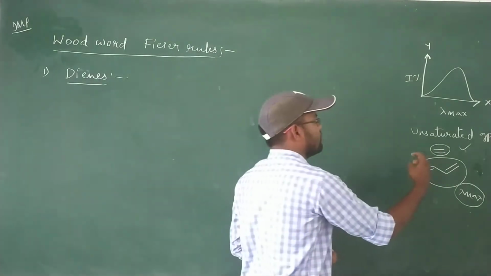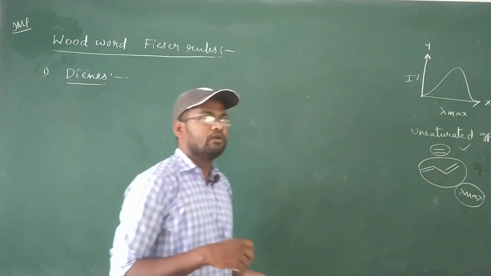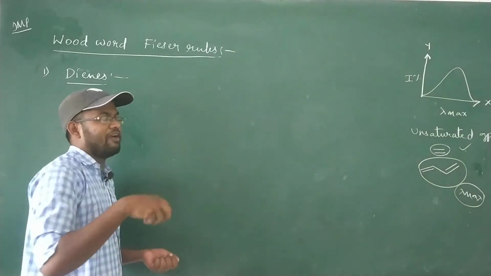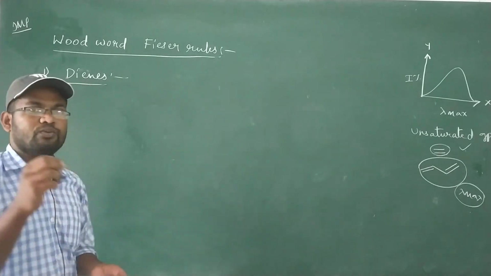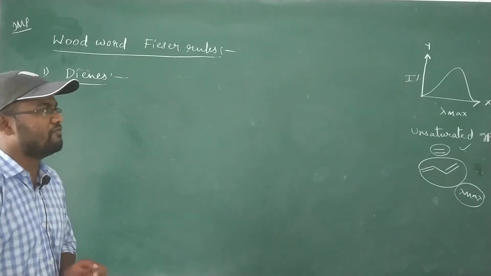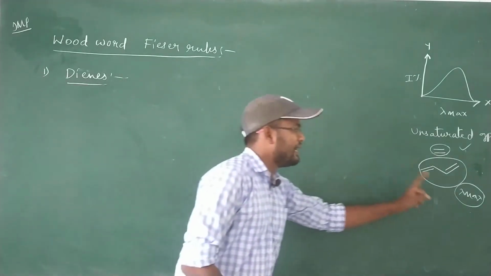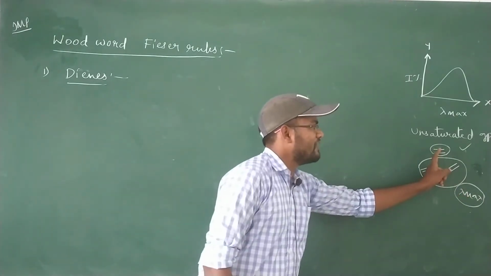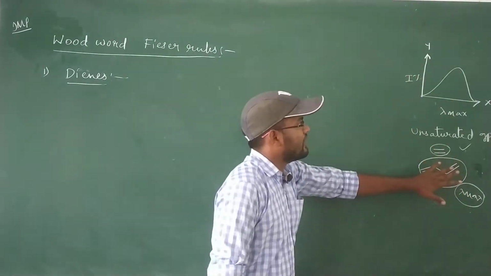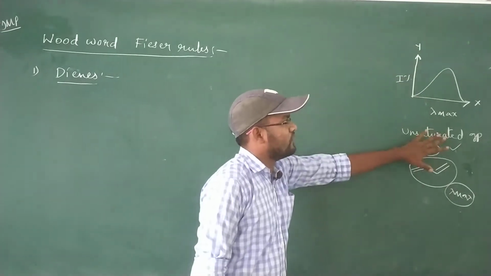Two double bonds are two unsaturations, but with conjugation they are considered as only one chromophore. One chromophore gives one band, but this one has a higher lambda max and the other has a lower lambda max. This is the basic electronic spectrum.